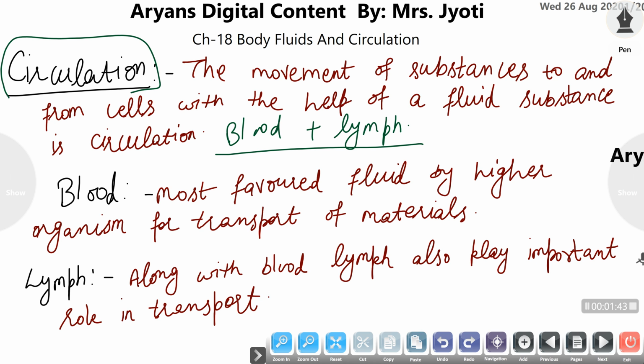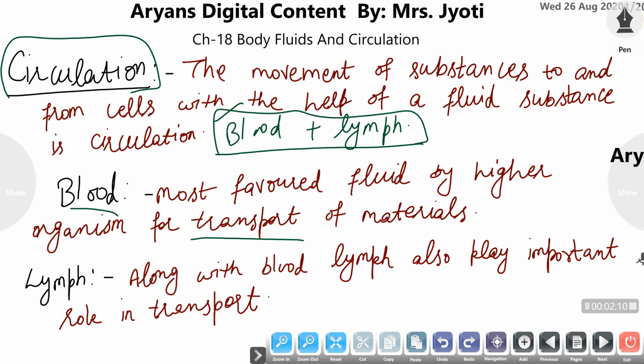So blood is the most favored fluid by higher organisms. Most of the higher organisms, especially vertebrates or some higher invertebrates also, prefer the blood for circulation. Means they have a well defined circulatory system through which the blood flows in their complete body, and the materials are transported through this particular fluid, that is blood.